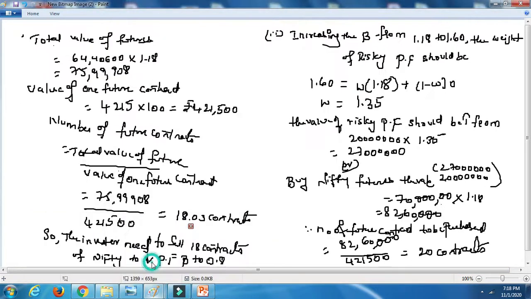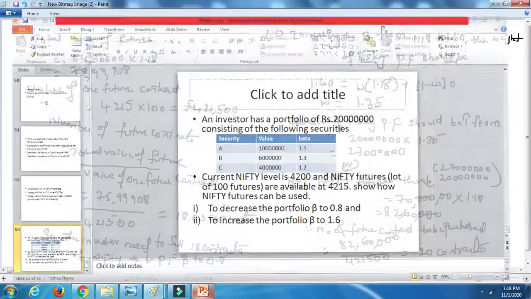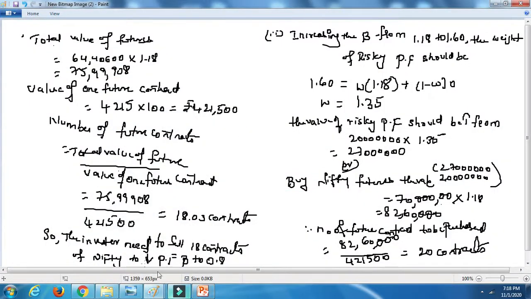So the proportion of risk-free securities will be 64,40,600. Using this, you are going to calculate the total value of futures, that is 1.18. You get 75,99,908. The value of one future contract is 4,21,500, which has been given according to the value of Nifty futures that are available. So the number of future contracts will be 75,99,900 divided by 4,21,500, that is 18 contracts. So he is going to sell 18 contracts to decrease the portfolio beta to 0.8.